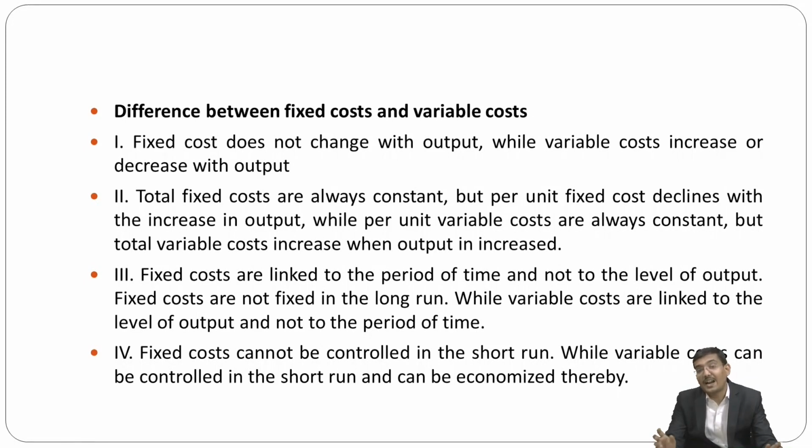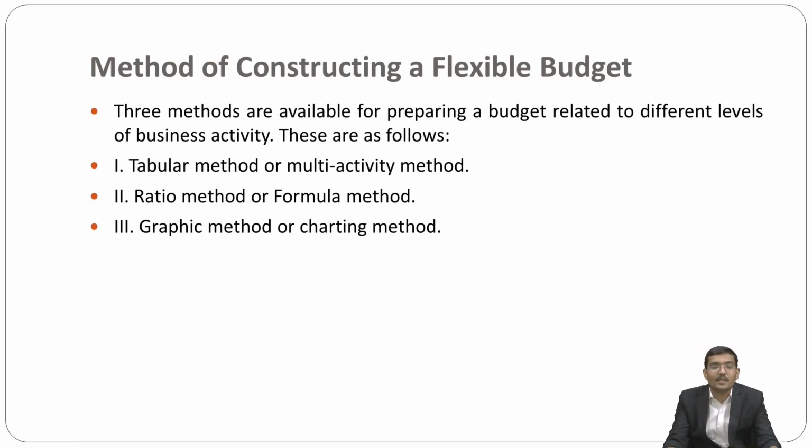Then the fixed costs are linked to the period of time and not to the level of output. And the fixed costs are not fixed in the long run, while the variable costs are linked to the level of output and not to the period of time. Then the fixed cost cannot be controlled in the short run, while variable costs can be controlled in the short run and can be economized thereby.